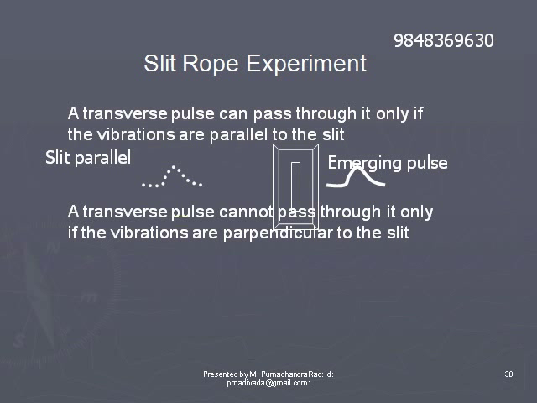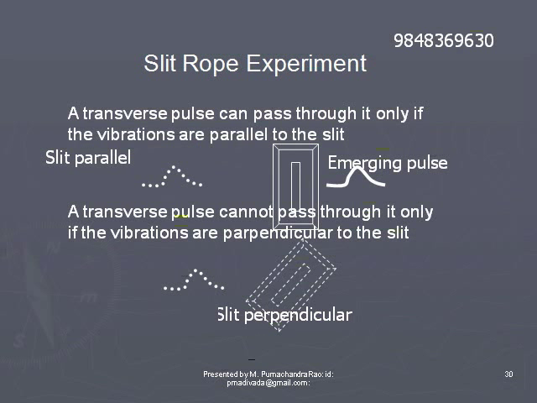The transverse pulse passes through the slit if the plane of vibration is parallel to the slit. If the plane of vibration is perpendicular to the length of the slit, then the pulses will be stopped. So transverse vibrations can be stopped, but not longitudinal vibrations.